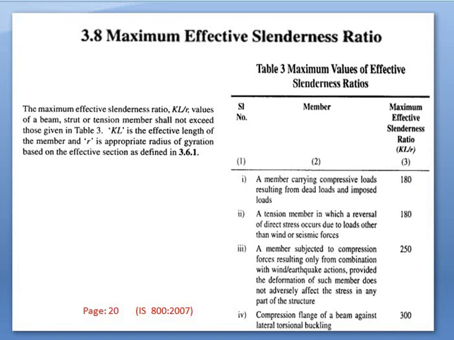Again, this criterion is also important, that is clause number 3.8, the maximum effective slenderness ratios. Okay. So the maximum effective slenderness ratio is again very important in designing the different steel sections. Okay.